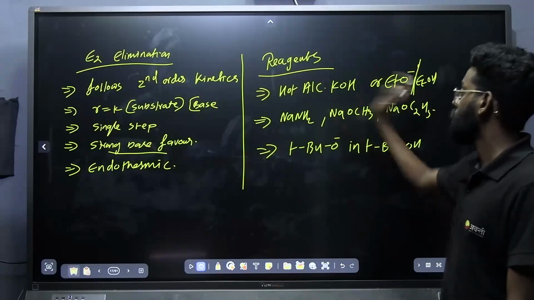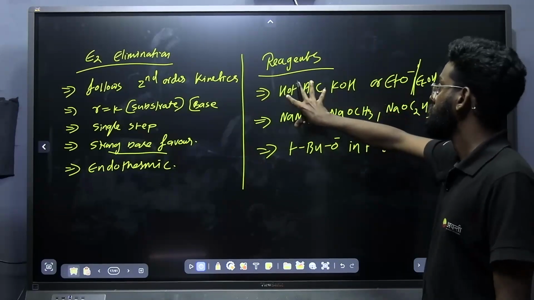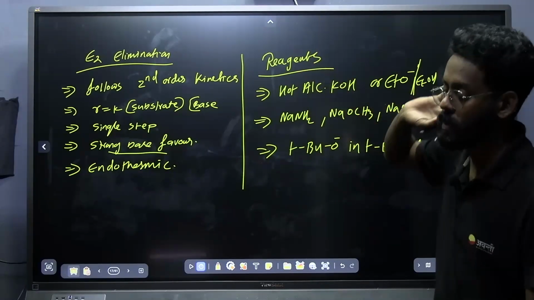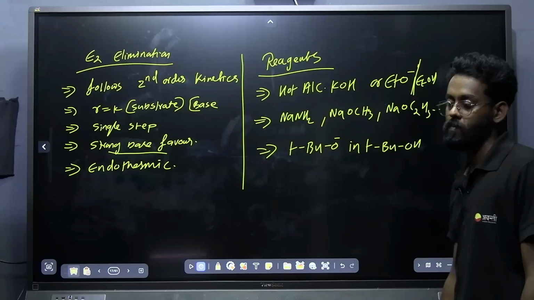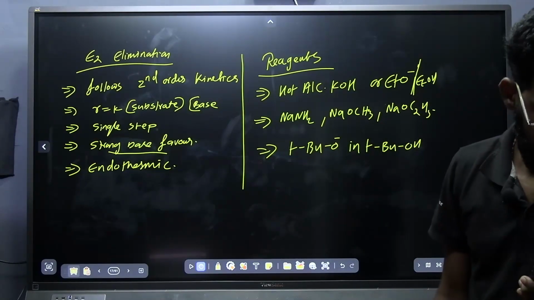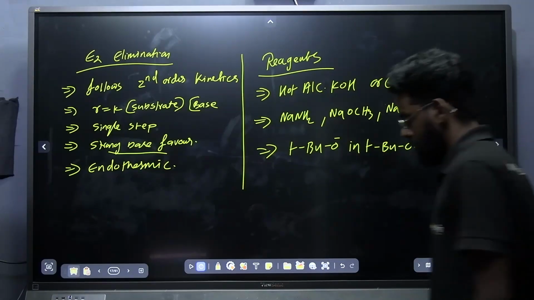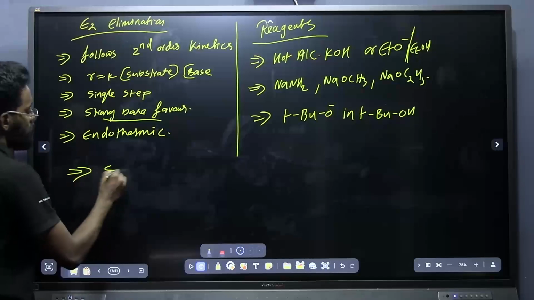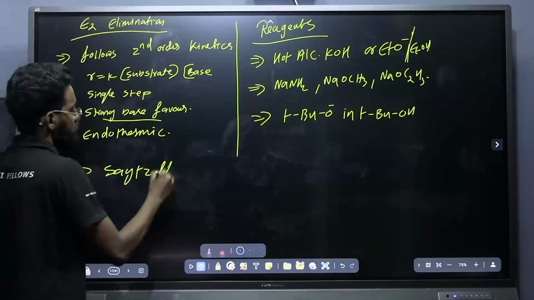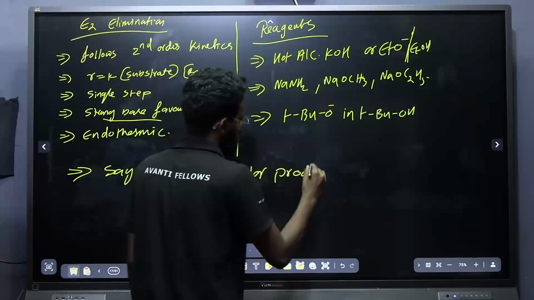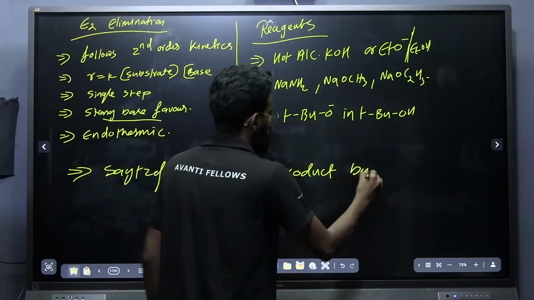And if it is not in water, it will act as a strong base, and the reaction will go through the E2 mechanism. Okay, is it clear? Yes. So here also the Saytzeff product is the major product.